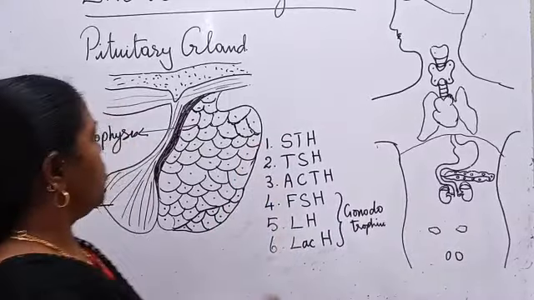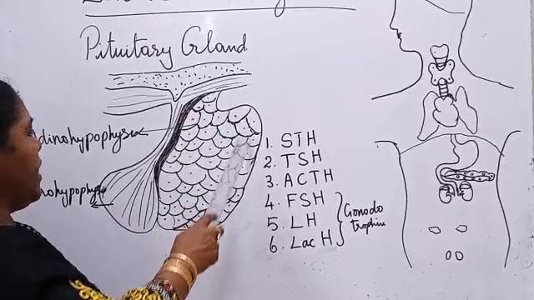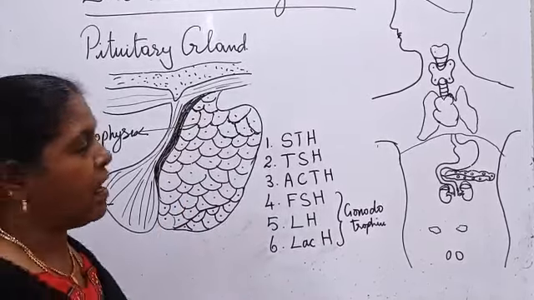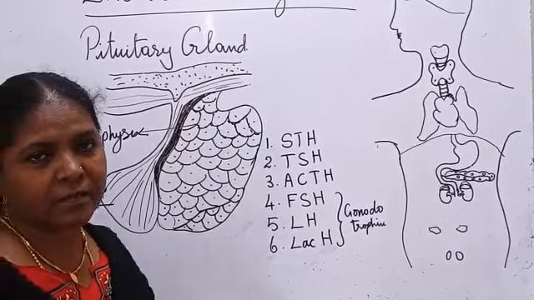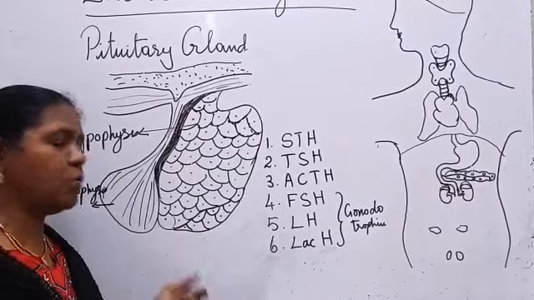So, these two glands. The anterior gland is called the adenohypophysis, and the posterior gland is called the neurohypophysis. The adenohypophysis secretes 6 hormones.